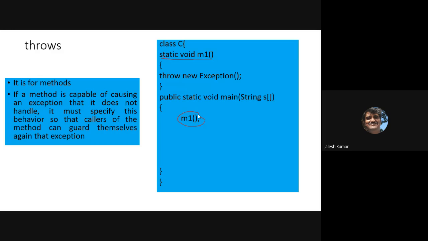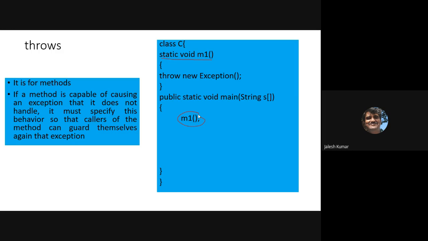If I believe like that, and later some problem occurs in m1, then who is responsible? m1 is responsible, because m1 did not inform the caller that it may throw an exception.